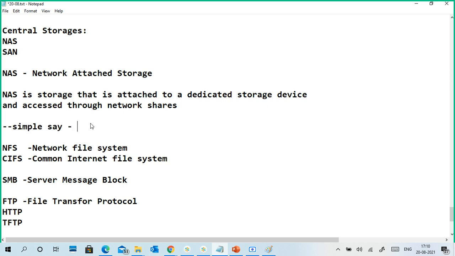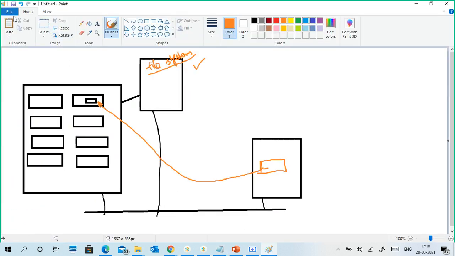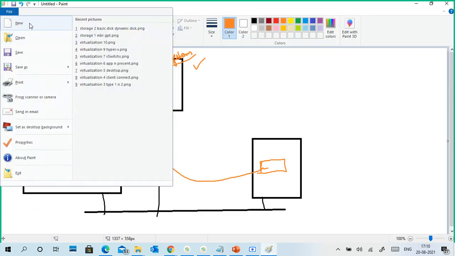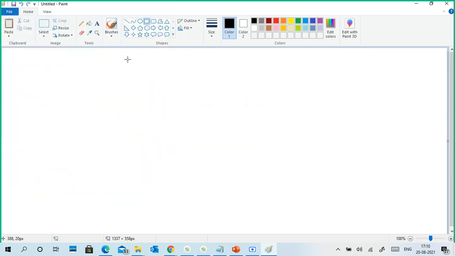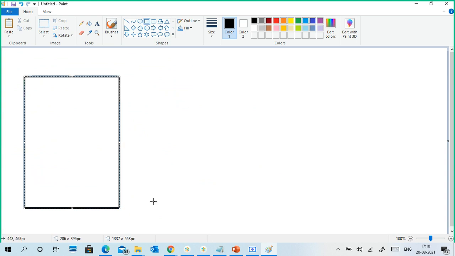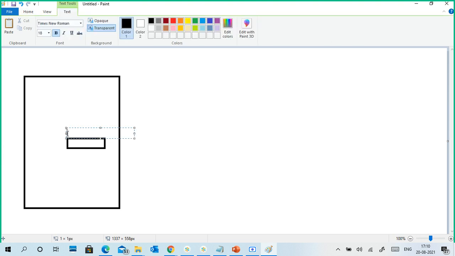Simply say it is like file or folder sharing. Okay, so what is this? Again I will explain very simply, because next after SAN I will tell one word, then people start confusing it. Simply think like this: this is my system. I have a folder. The folder name is, for example, data 1.